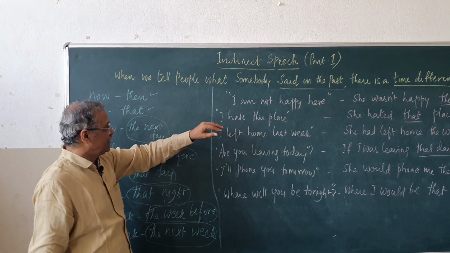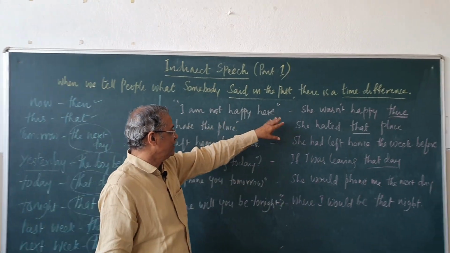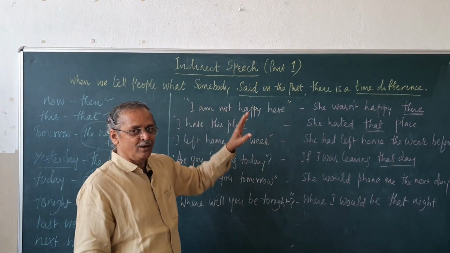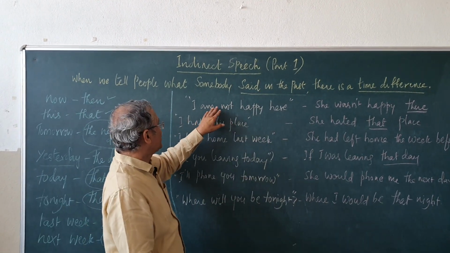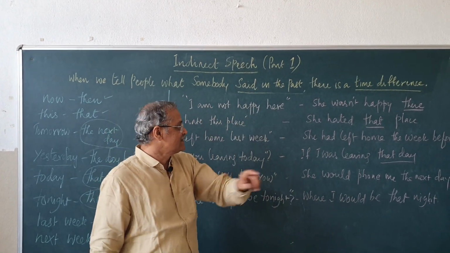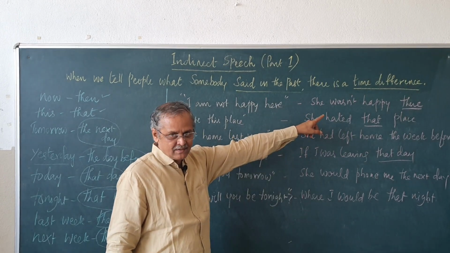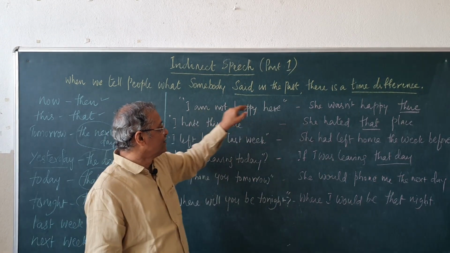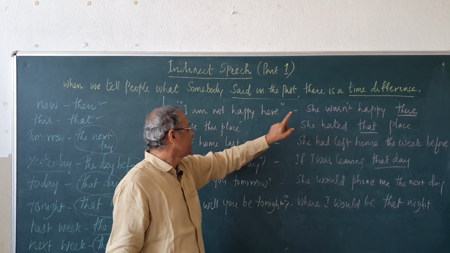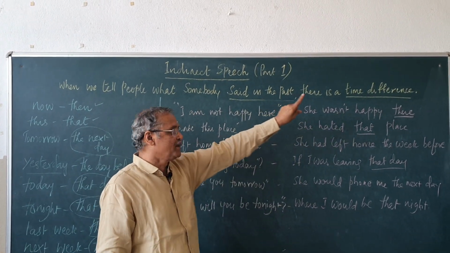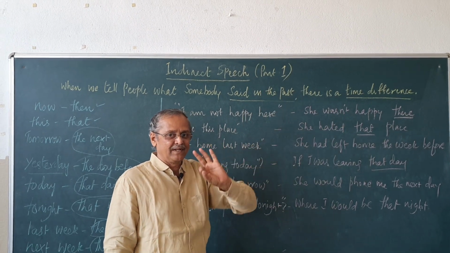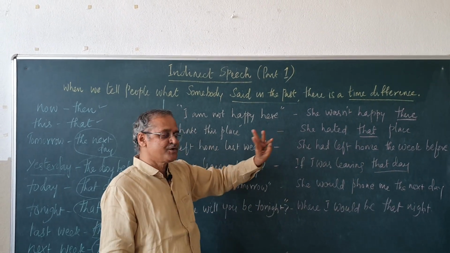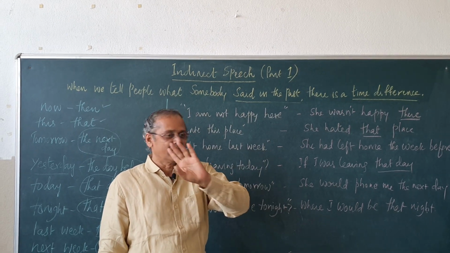Now, see the example. "I am not happy here." Now, we will see all the 3 changes. "Am", present tense, becomes "was", tense change. The pronoun "I" becomes "she", "here" becomes "there". So, 3 things I said: tense change, pronoun change, time marker change.